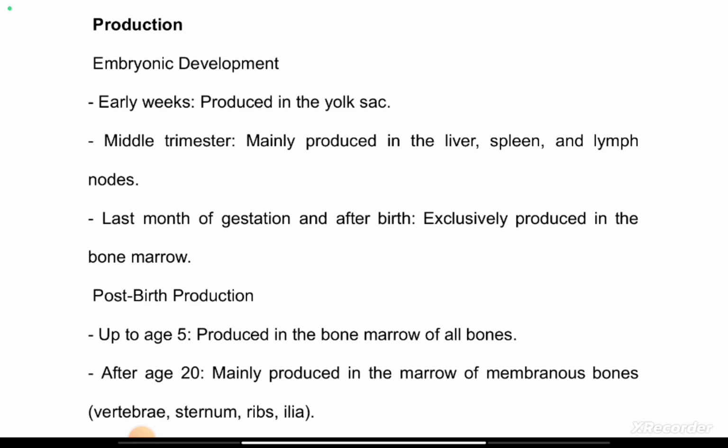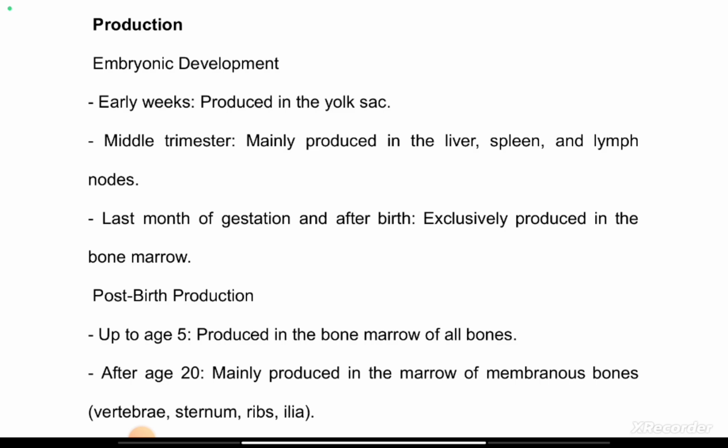We have the cortical part of the bone, and at the center of the bone there is the bone marrow. This bone marrow is not limited to the long bones. Someone might be thinking it's only the long bones, which are the femur, the humerus, the tibia, the fibula, the radius, the ulna. No. Even the flat bones, which are the ribs, the vertebrae, the scapula, the skull, also have bone marrow.